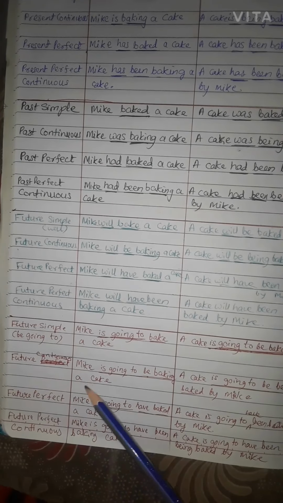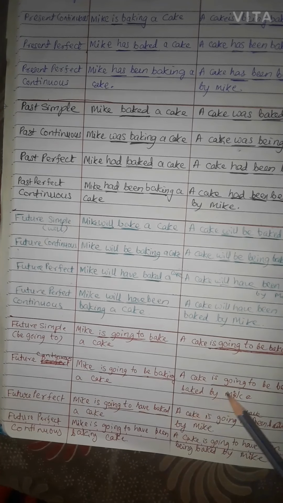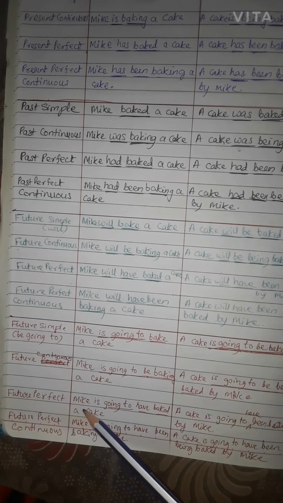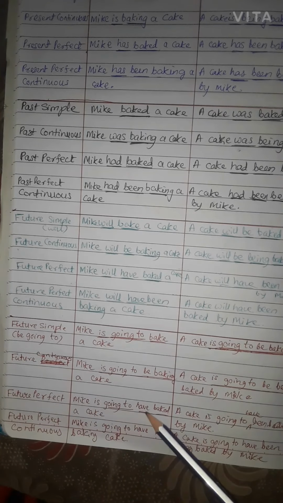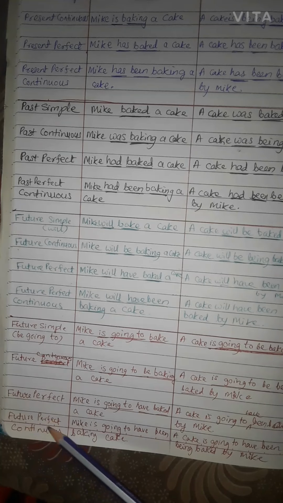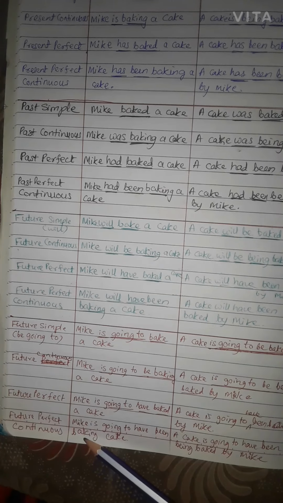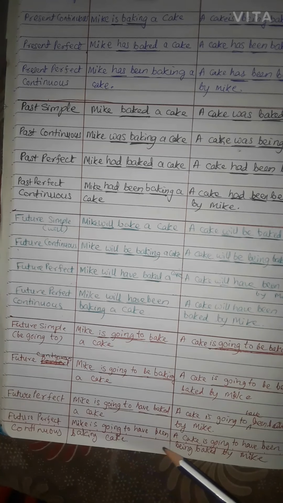Future continuous, Mike is going to be baking a cake. A cake is going to be being baked by Mike. Future perfect, Mike is going to have baked a cake. A cake is going to have been baked by Mike. Future perfect continuous, Mike is going to have been baking a cake. A cake is going to have been baked by Mike.